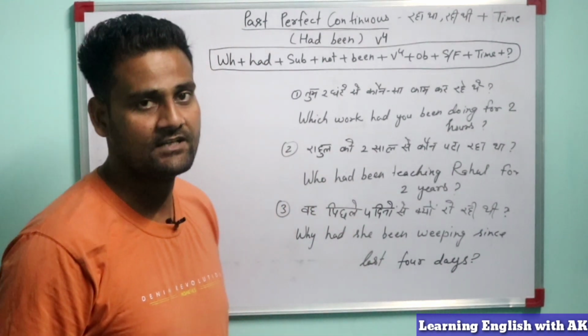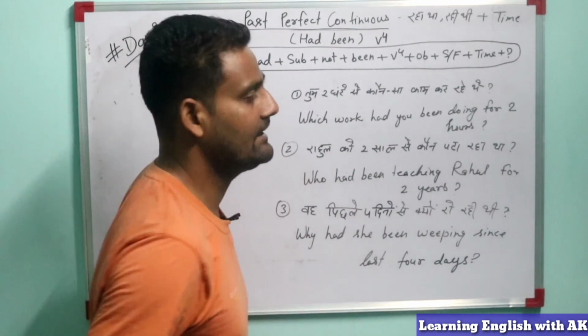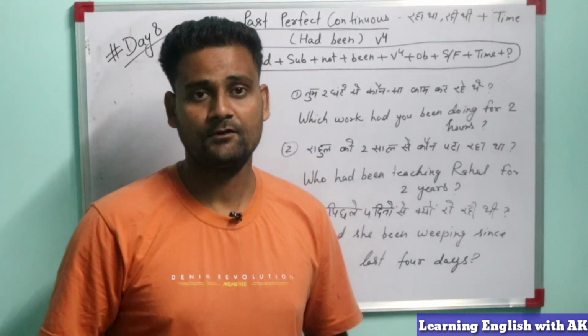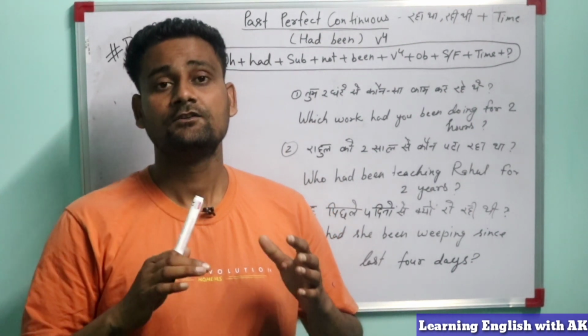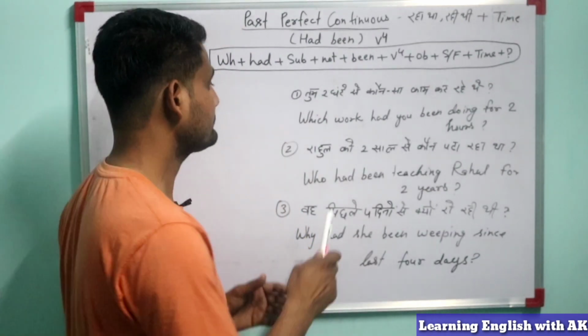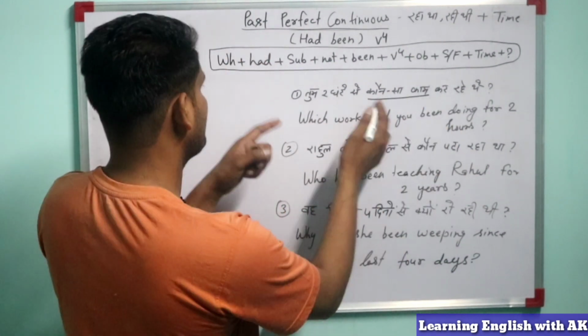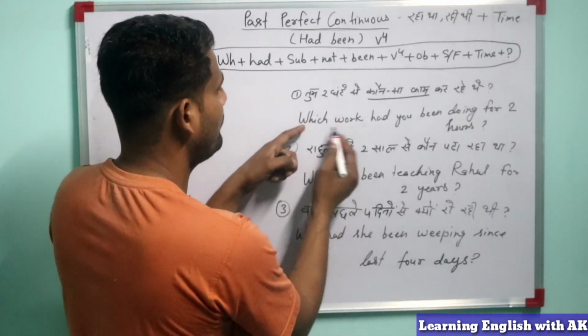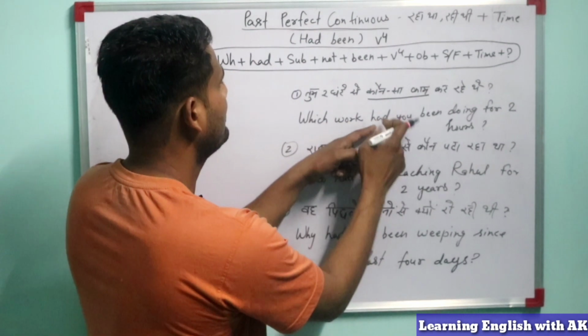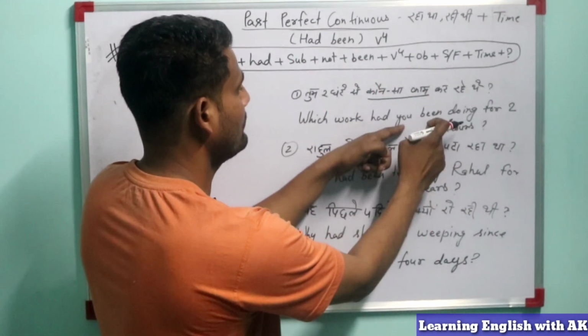What is the sentence written here? तुम 2 घंटे से कौन सा काम कर रहे थे? So this is the second type question, we all know. So how we will make this sentence into English? Let's check. First of all, which work? This is the W word. So which work, then had, then subject is you, then not is not here, so we will not use.